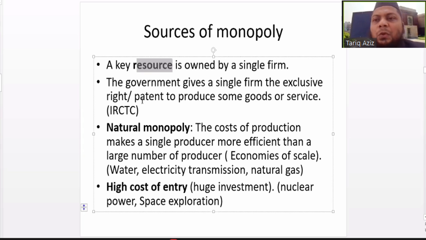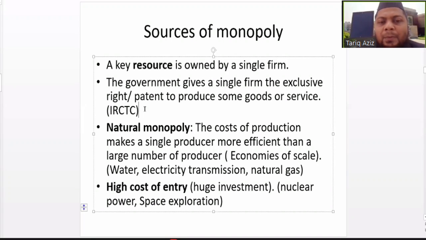So sometimes the government is the source of monopoly, and at other times the monopoly can be natural. The source of monopoly can be natural. For example, we already know the concept of economies of scale: if a firm produces something on a large scale, the unit cost of production reduces. This is known as economies of scale.